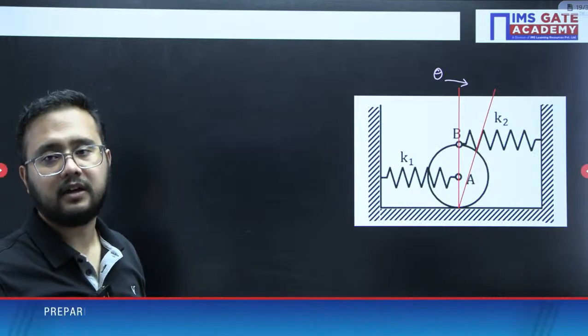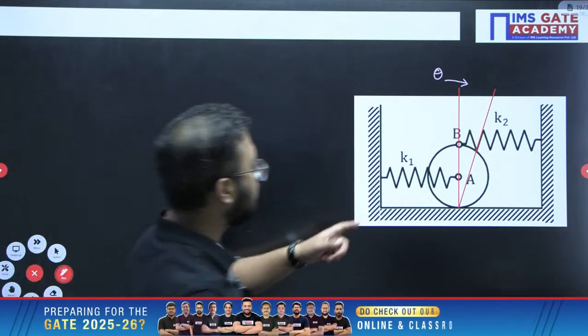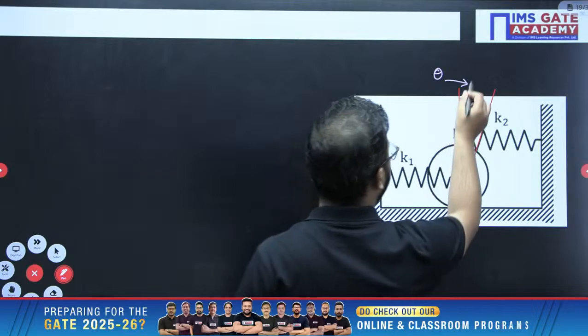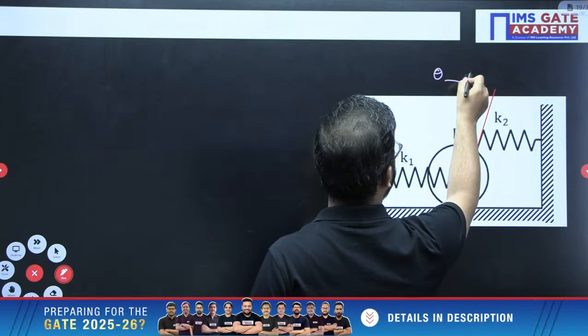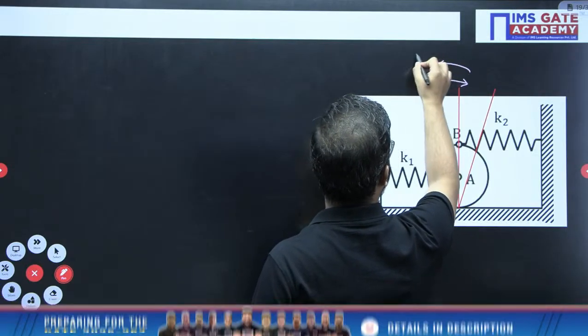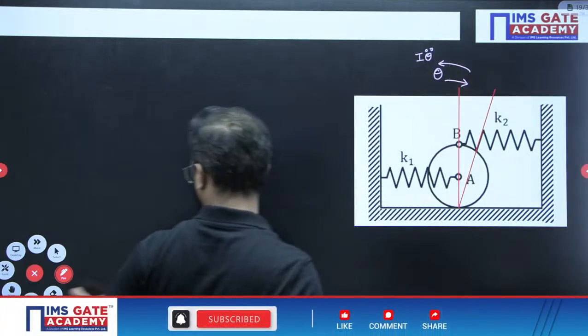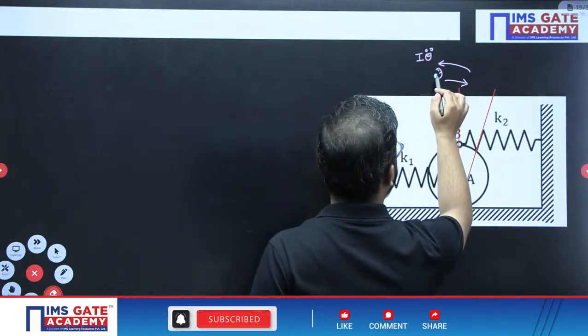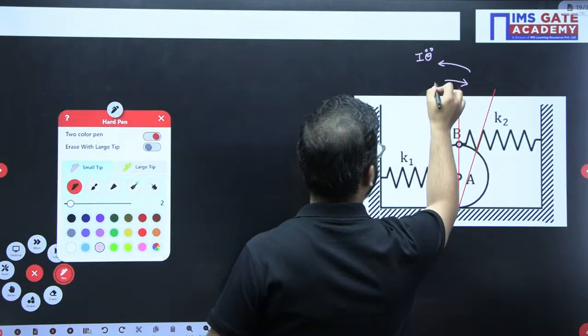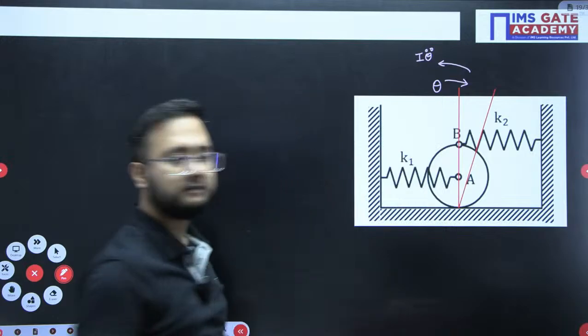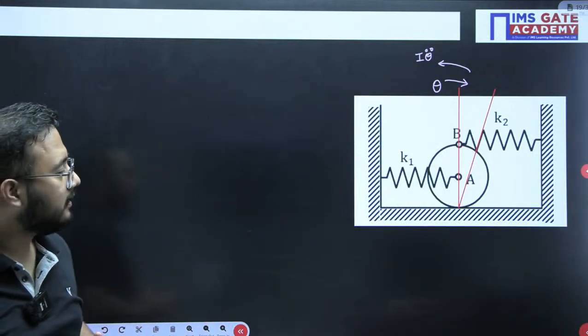Inertia torque will come. Okay, opposite to that theta disturbance, inertia torque is going to come. So let us mention inertia torque like this, I theta double dot. Right? Is it clear? Simple.